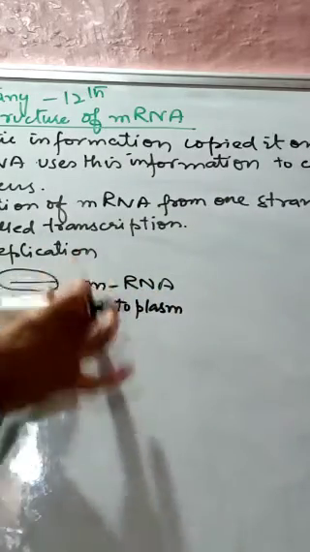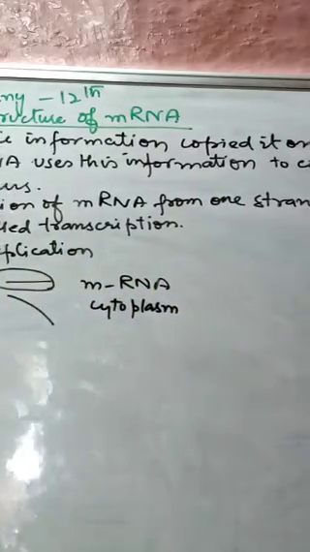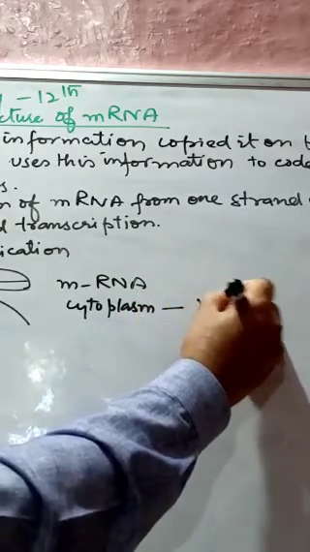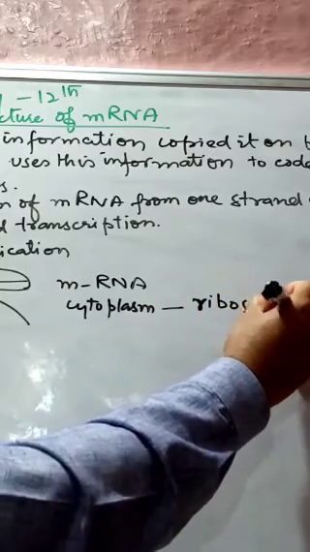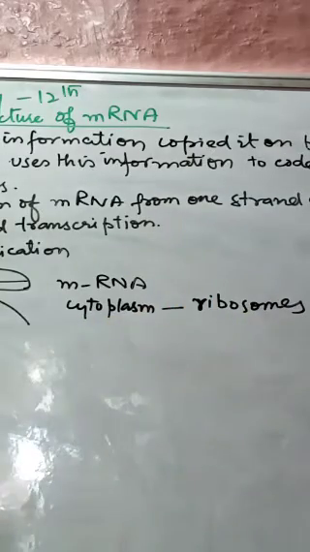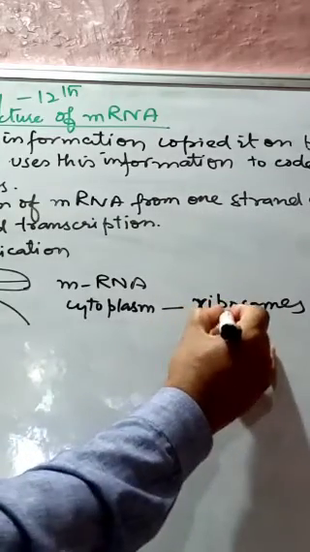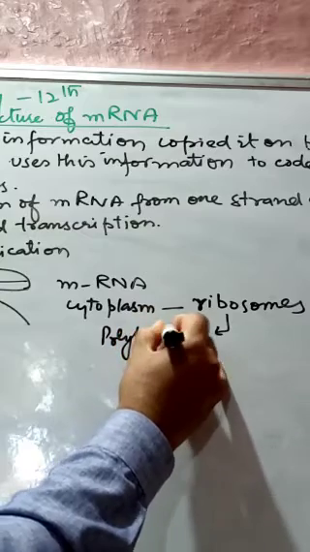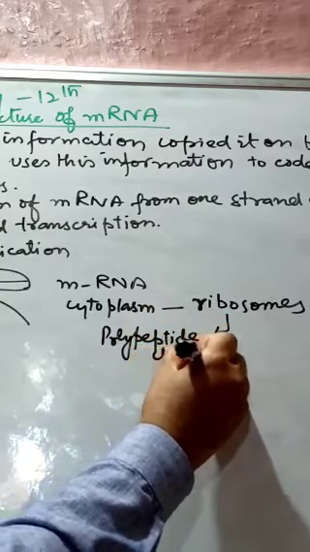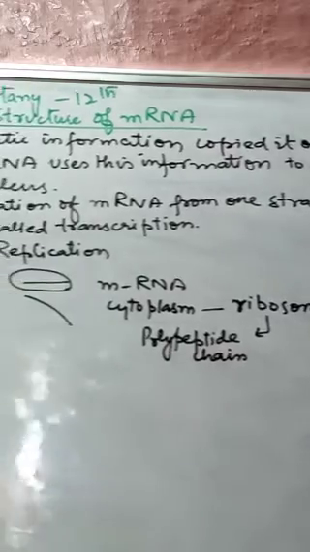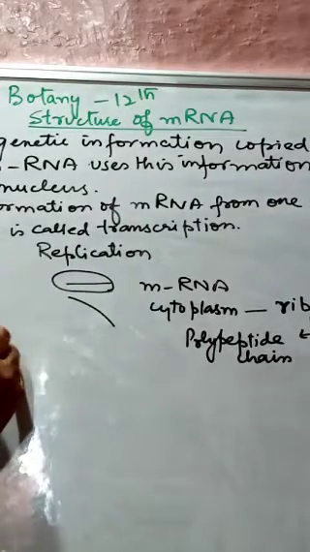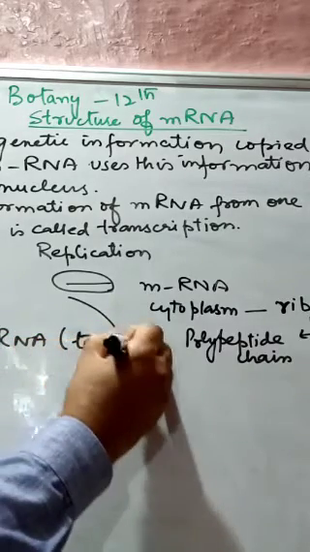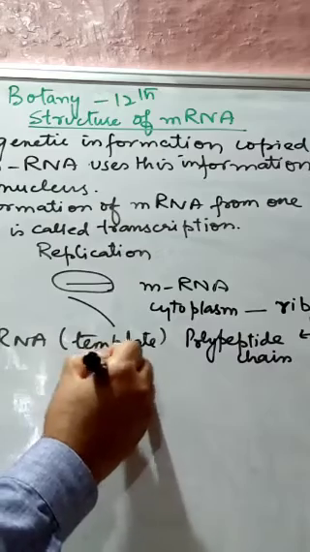From the nucleus, this mRNA is shifted to the cytoplasm, and in the cytoplasm, it combines with the ribosomes to form the polypeptide chain. So this mRNA simply acts as a template. It acts as a guide.